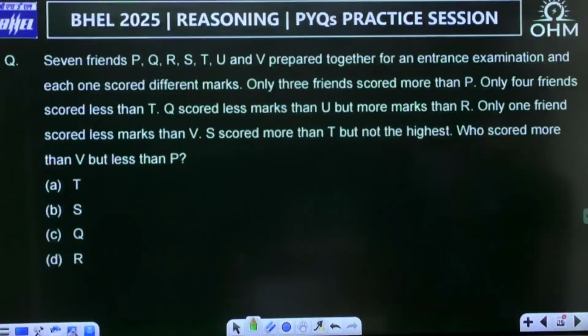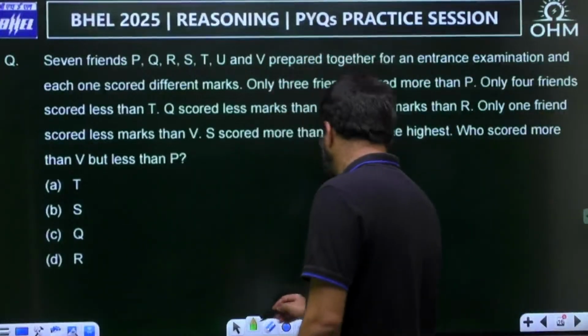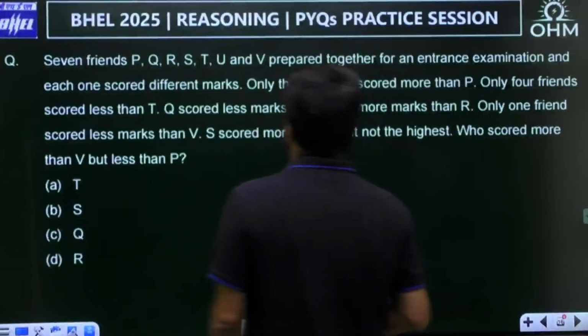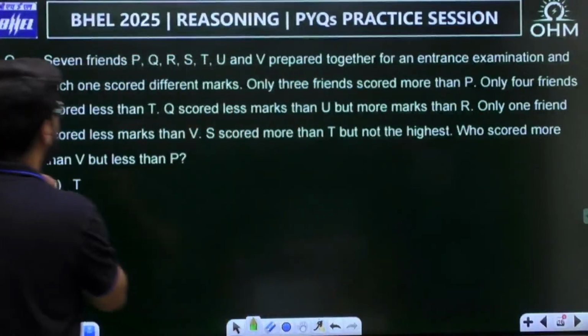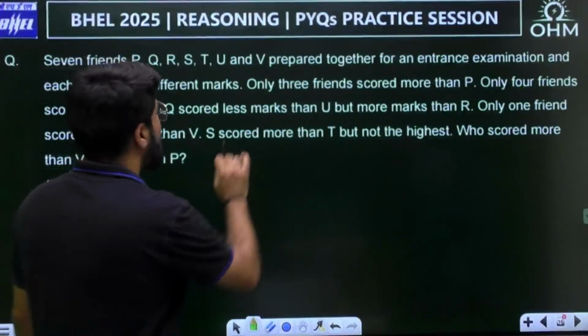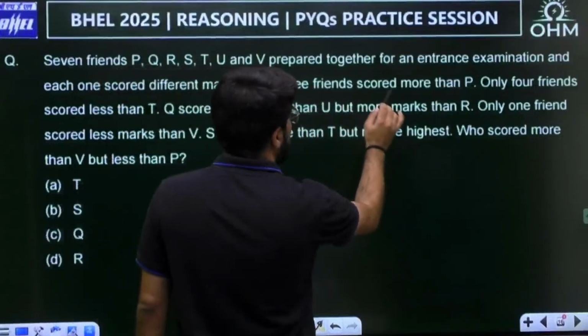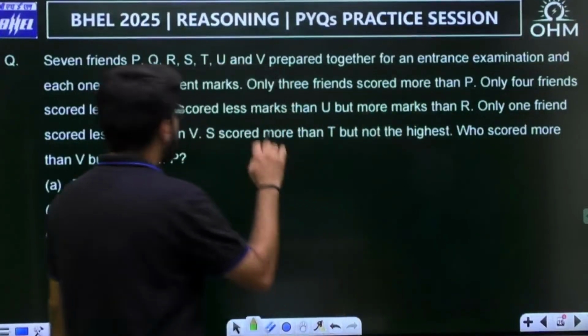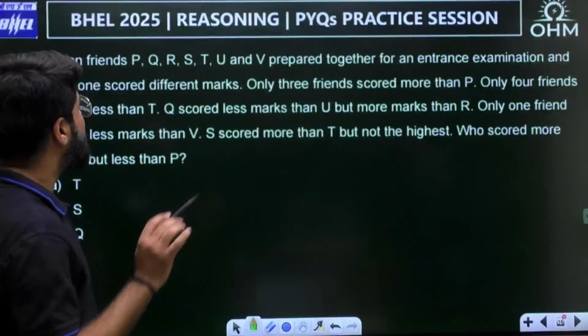Seven friends P, Q, R, S, T, U, V prepared together for an entrance examination and each one scored different marks. Only 3 friends scored more than P. So again, this is an ordering or arrangement question based on the marks obtained.